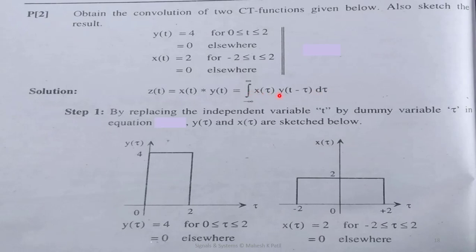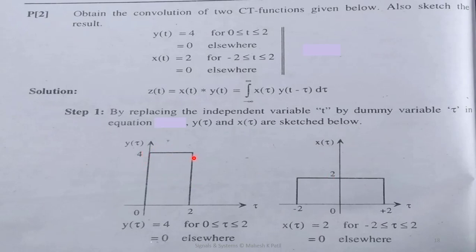Clear? Now we'll consider the different regions and plot these signals stepwise. By replacing the independent variable t with the dummy variable tau in y of t and x of t, they become y of tau and x of tau, and these signals are sketched here.